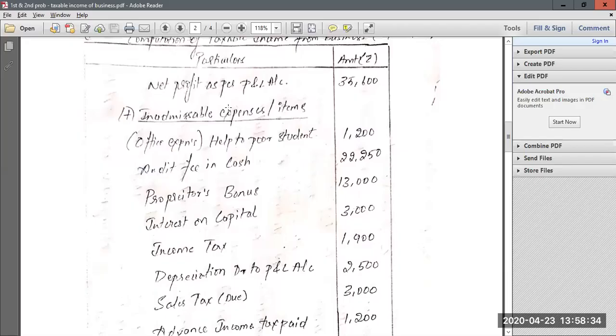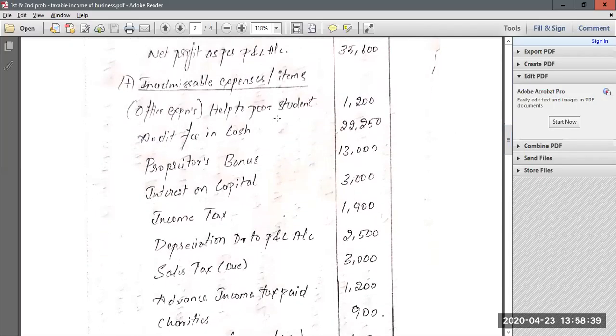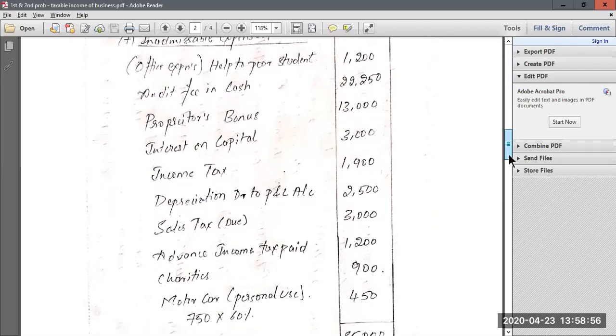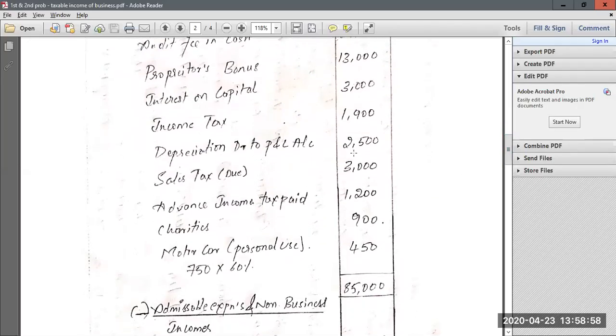As usual, I told you we have to start from net profit as per P&L account, 35,600, and help to poor student. Out of office expenses of 4,500, I told you 1,200 is help to poor student. So it will be considered as charity and we have to add it back. Then audit fee paid in cash, since it is more than 20,000, we have to add back. Then again, proprietor bonus, we are adding it. Interest on capital paid to proprietor also we are adding. Then income tax, depreciation debited to P&L account we are adding. Sales tax which is due or outstanding also we are adding. Advance income tax paid, charities, we are adding.